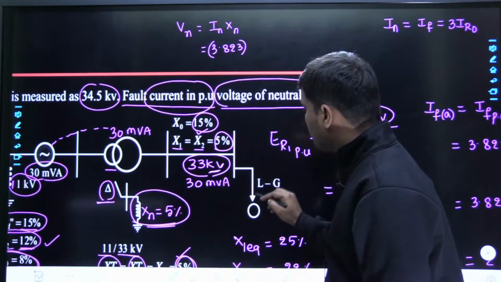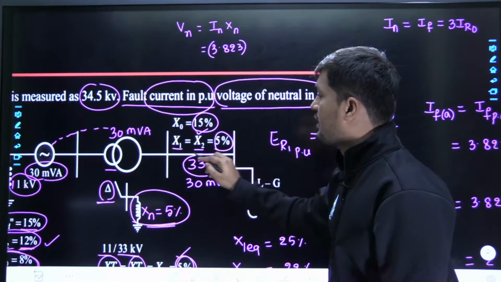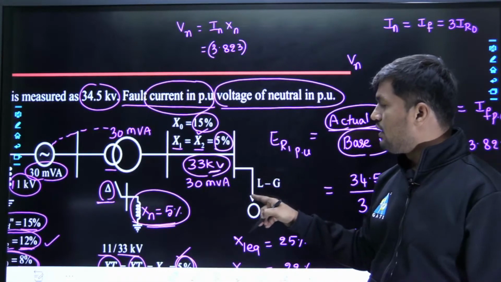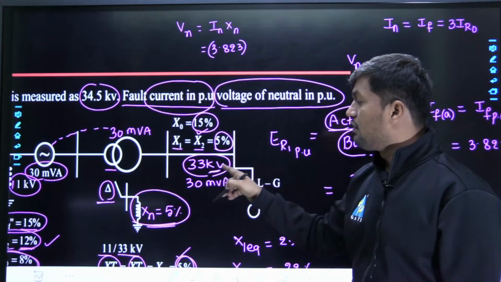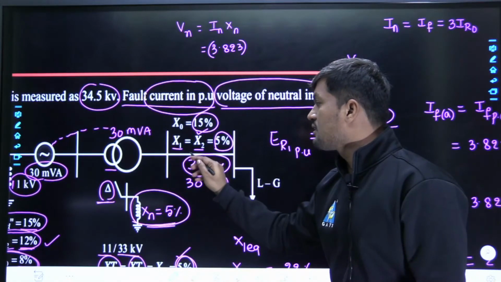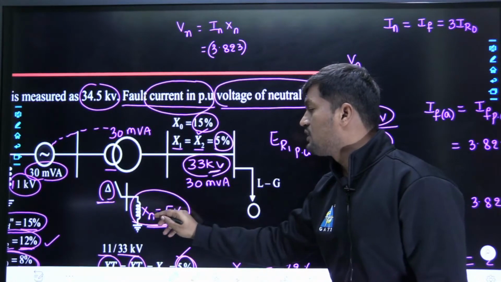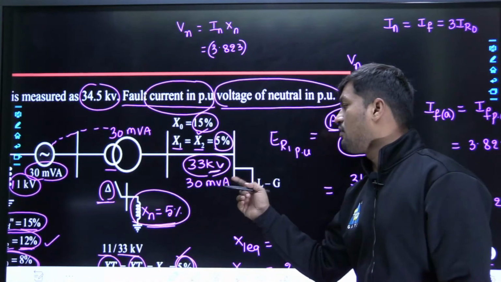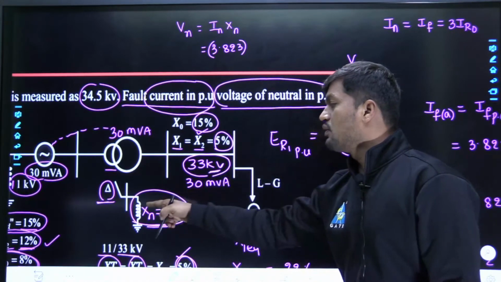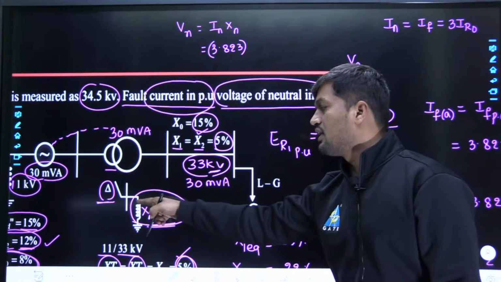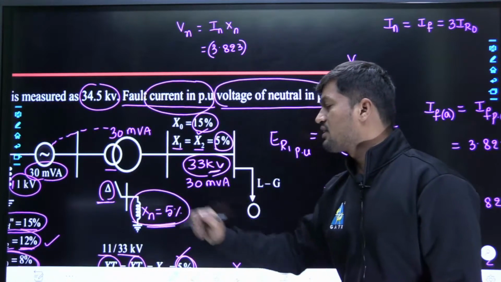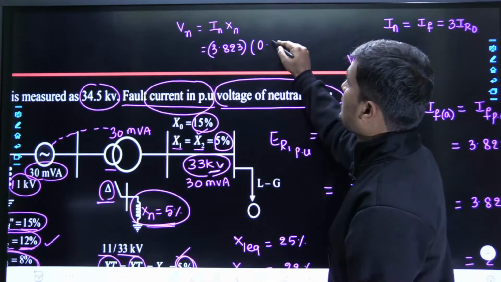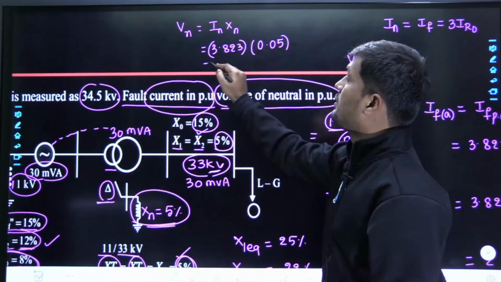Now tell me, at the fault point grounding is given. See, this is the line to ground fault. Engineers, at this line to ground fault, what grounding is given? Grounding is given at the HV winding of the transformer. That means this grounding is the reference in case of line to ground fault, because the grounding depends on the nearest neutral point. What is the nearest neutral point? This HV winding. The grounding reactance is given as XN, that is 5%, that means 0.05 is going to be the XN value.